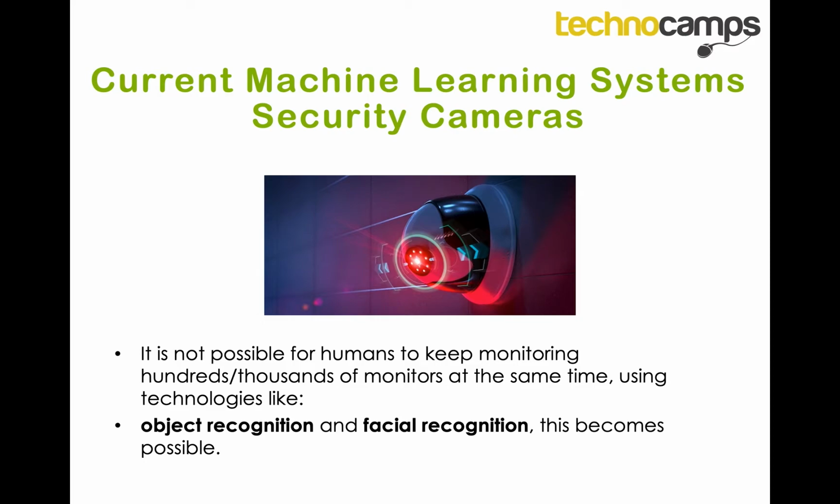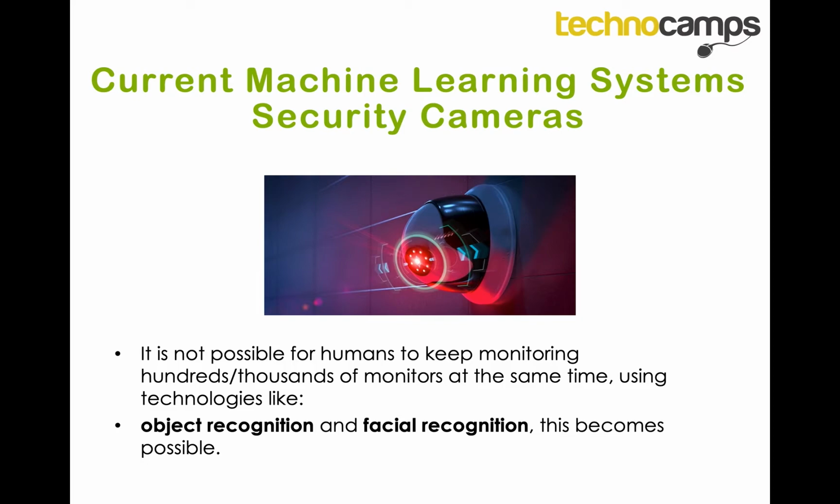Whereas a computer can monitor hundreds or even thousands of monitors at once without needing food or sleep. This makes finding someone important more efficient, and spends less money and time on hiring people to do the same thing but in a slower fashion. Now, these security cameras are able to recognize a person using something called facial recognition. They can even recognize objects.